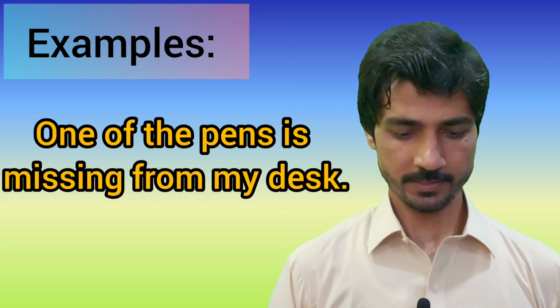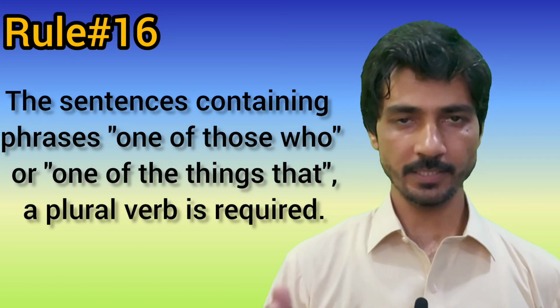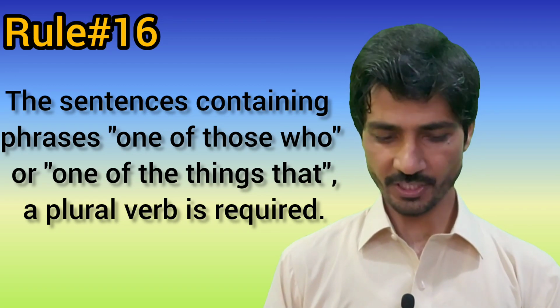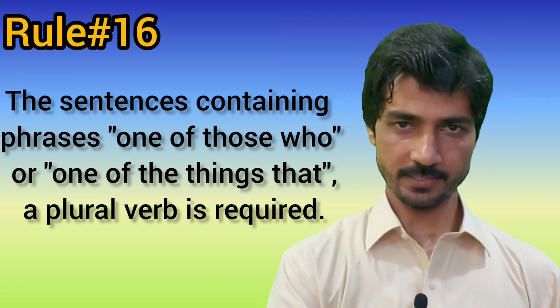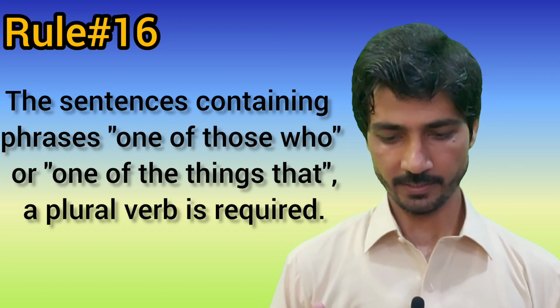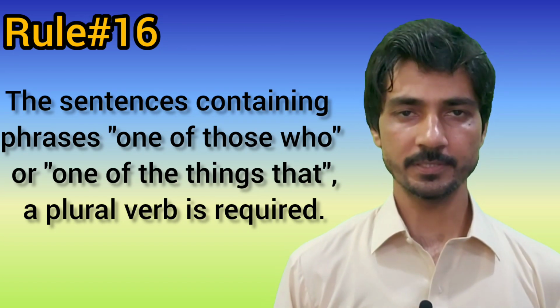Number second is those sentences which contain phrases one of those who, or one of the things that. I'm repeating, those sentences which contain phrases one of those who, or one of the things that, a plural verb is required. Here are some examples.